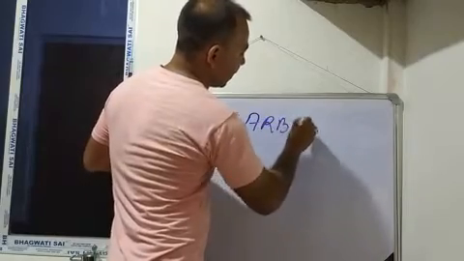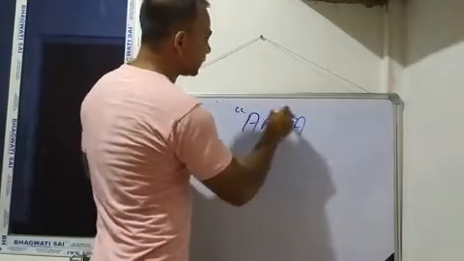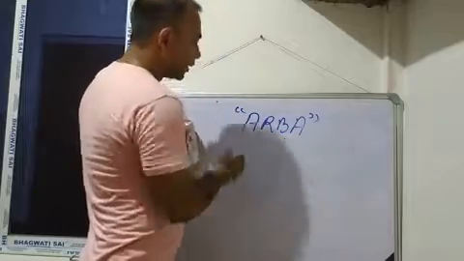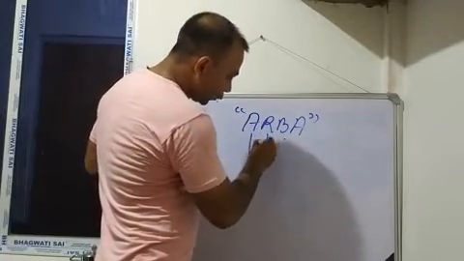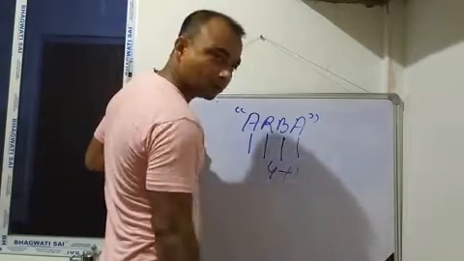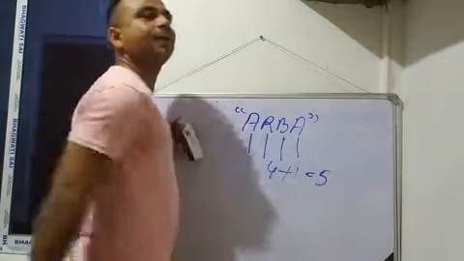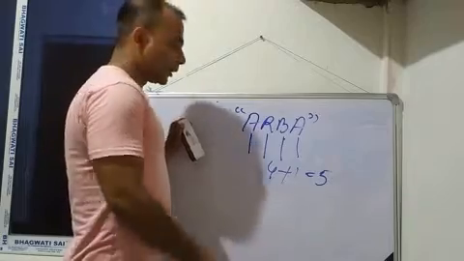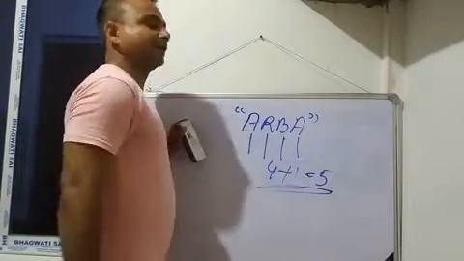Suppose this is our college name, ARTA. If you enclose this in double inverted commas, it becomes a string. So here 1 character, 2 characters, 3 characters, 4 characters. The actual number of characters is 4, and again we have to count 1 more. So 4 plus 1, that is 5.